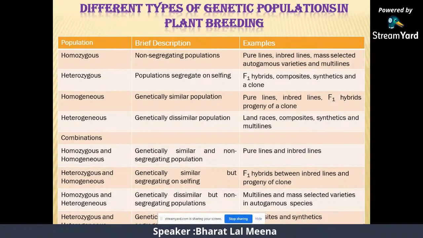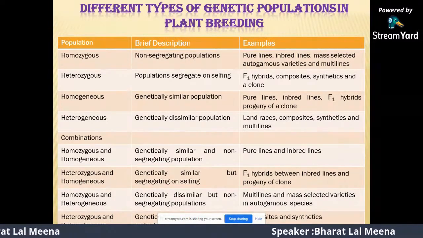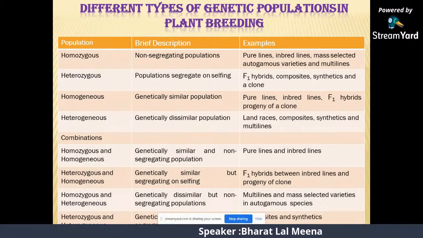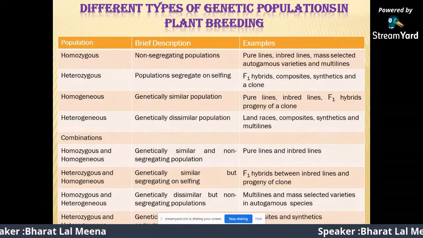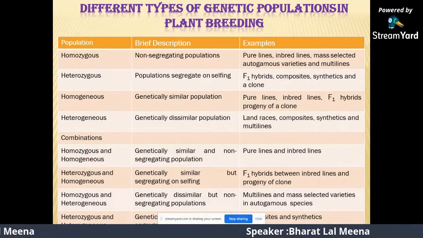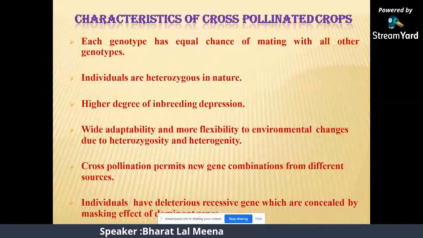Homozygous and heterogeneous is genetically dissimilar but non-segregating, such as multiline and mass selection varieties in autogamous species. Heterozygous and heterogeneous is a genetically dissimilar and segregating population, such as synthetic and composite varieties.